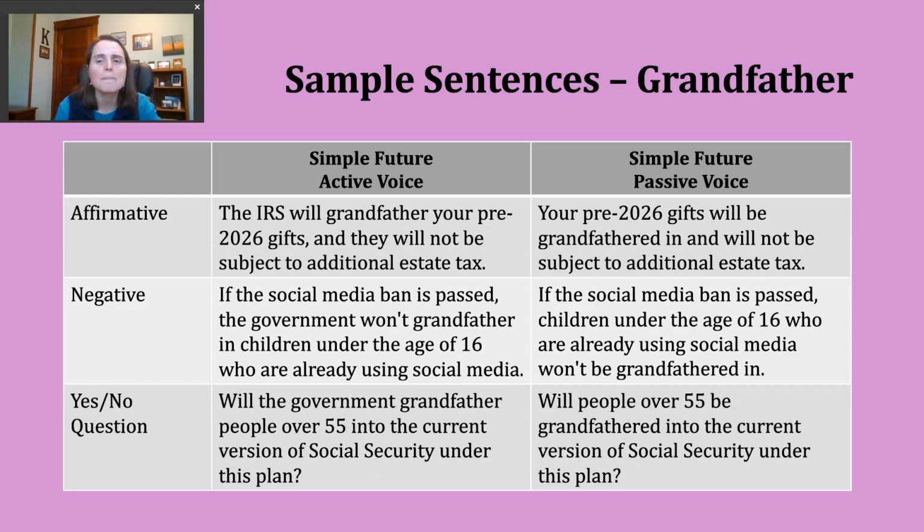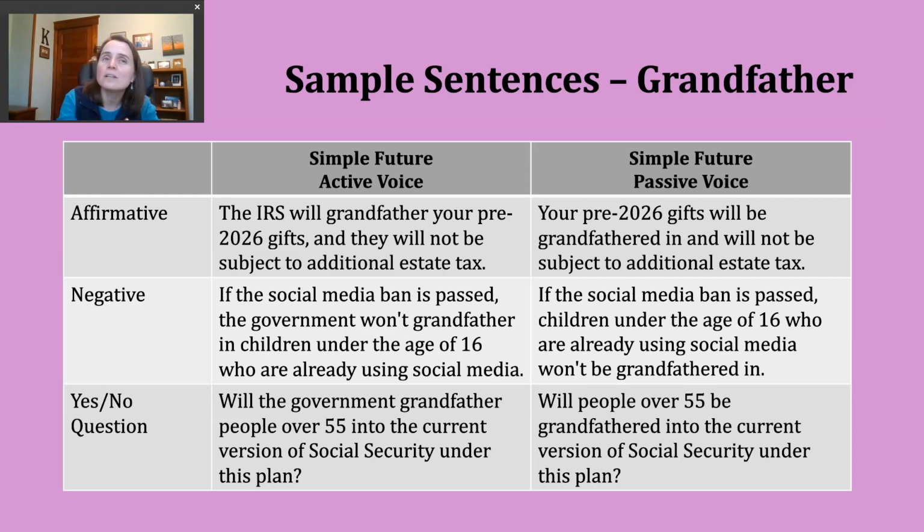Now let's move on and look at some negative sentences. And again, let's start with the passive voice first. This example says, if the social media ban is passed, children under the age of 16 who are already using social media won't be grandfathered in. Okay, so there's our negative. Will not be, and the participle form of the verb.